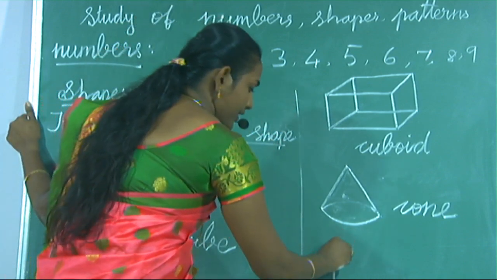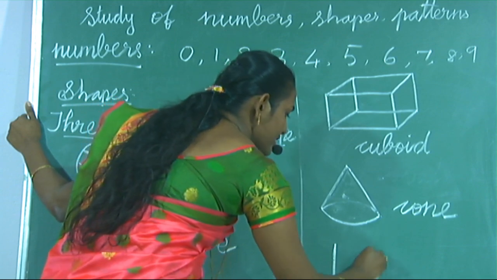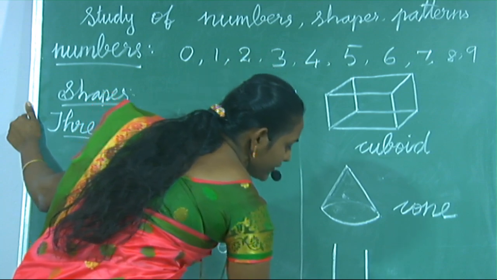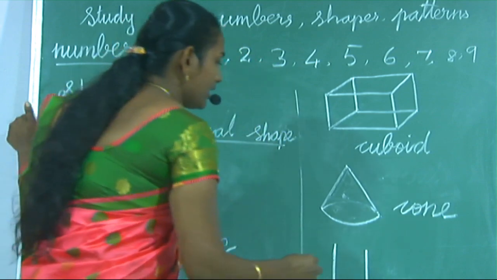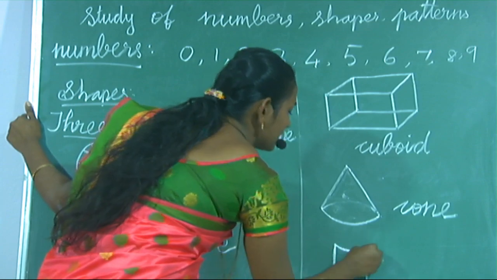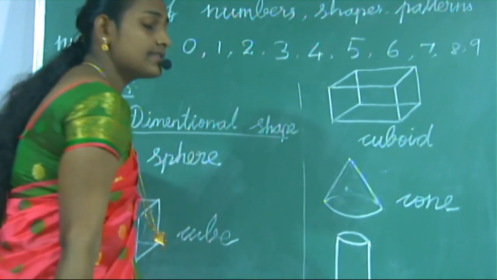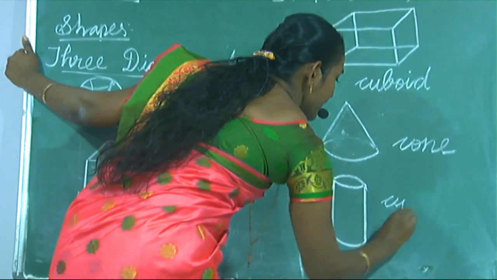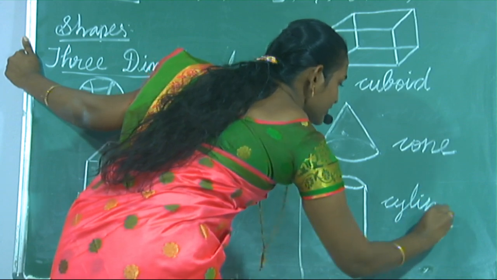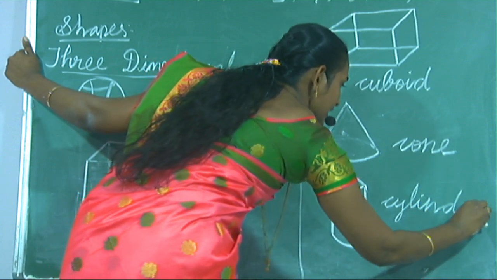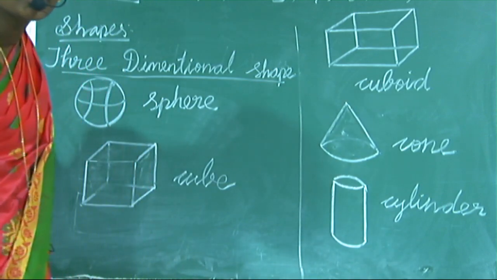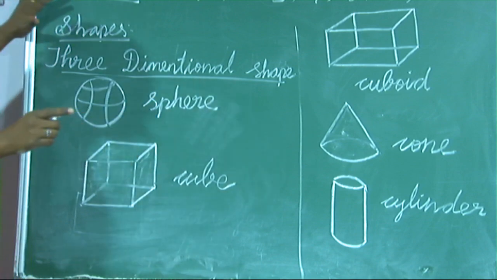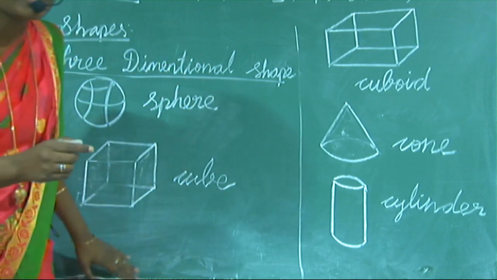How to draw a cylinder? First draw one vertical line. Again, on the opposite side, draw one vertical line. Next, join these two vertical lines with one curved line. After that, like this, two curved lines. This is a cylinder. Say the spelling, cylinder. C-Y-L-I-N-D-E-R, cylinder. Now we have learned three-dimensional shape examples.